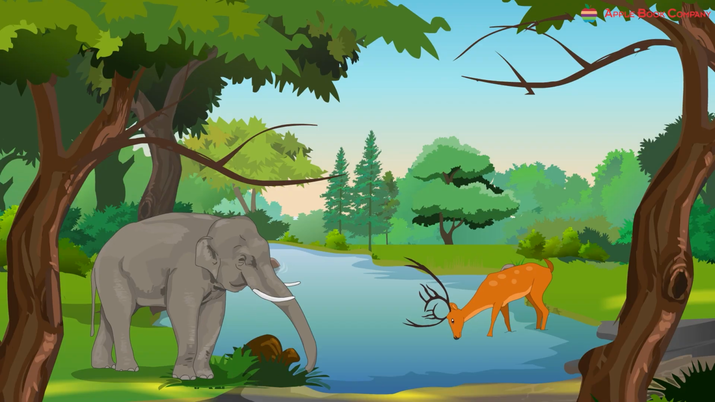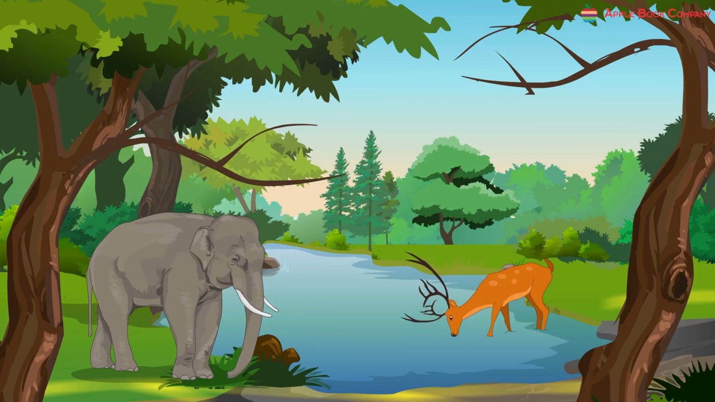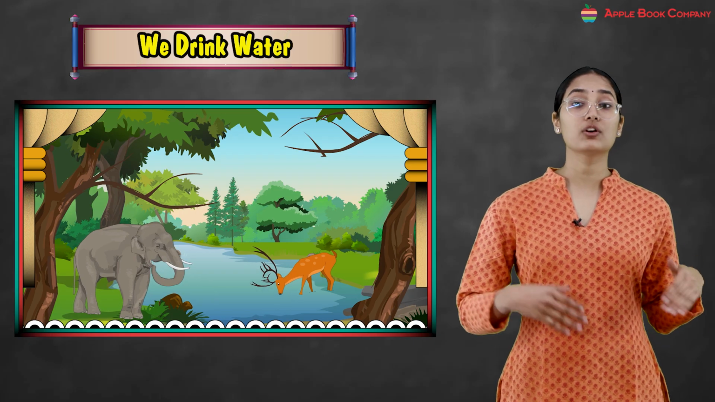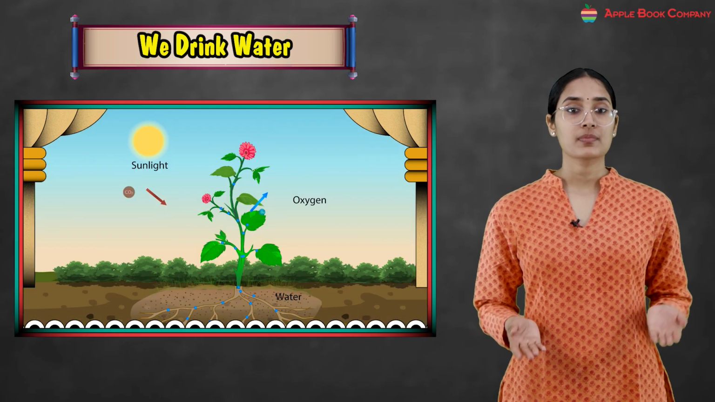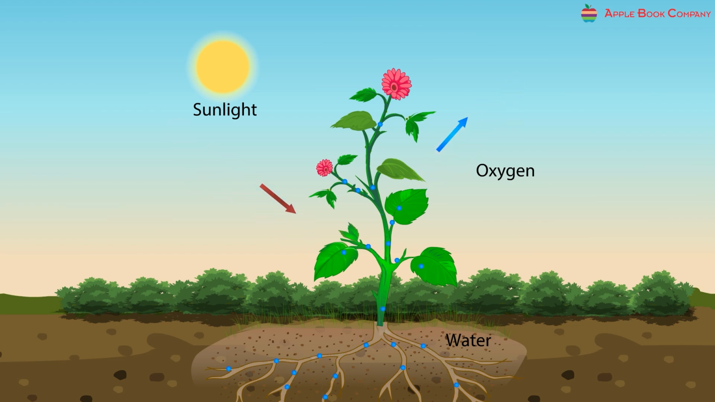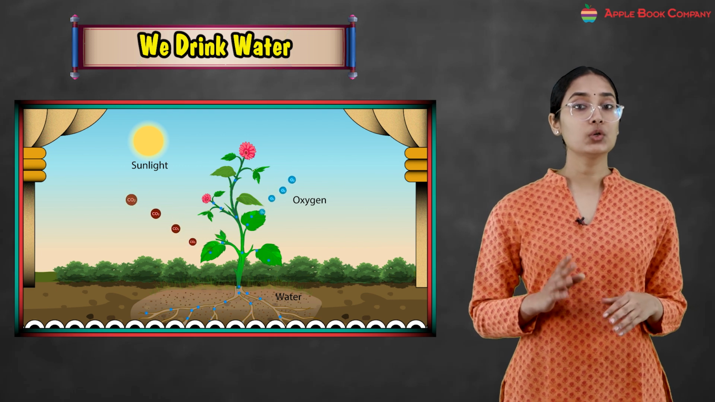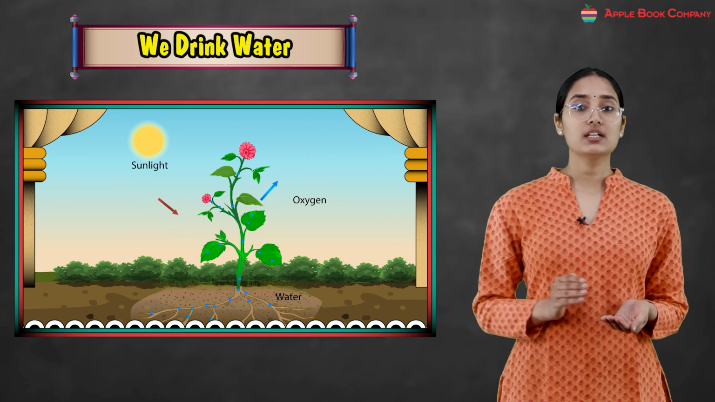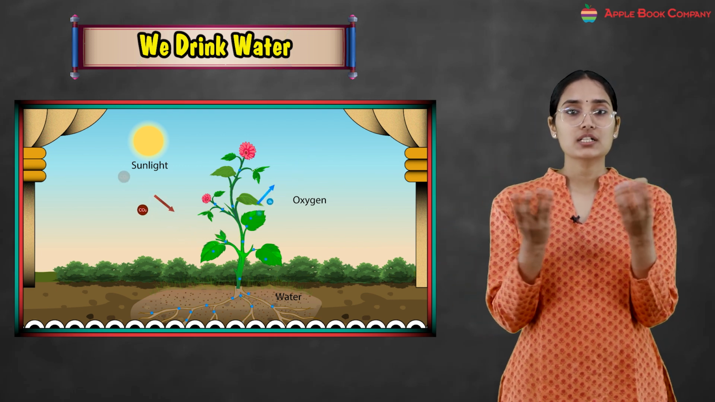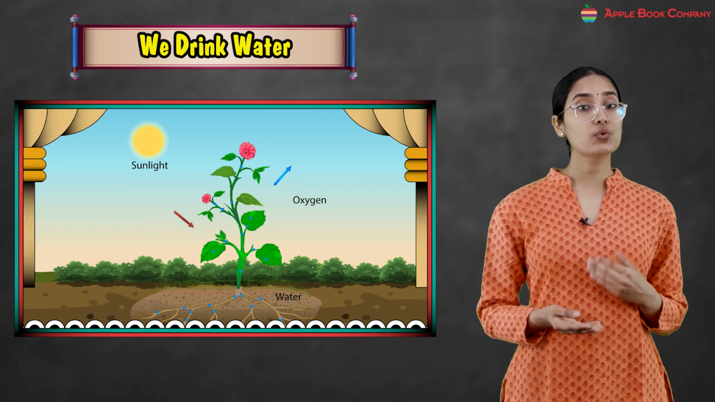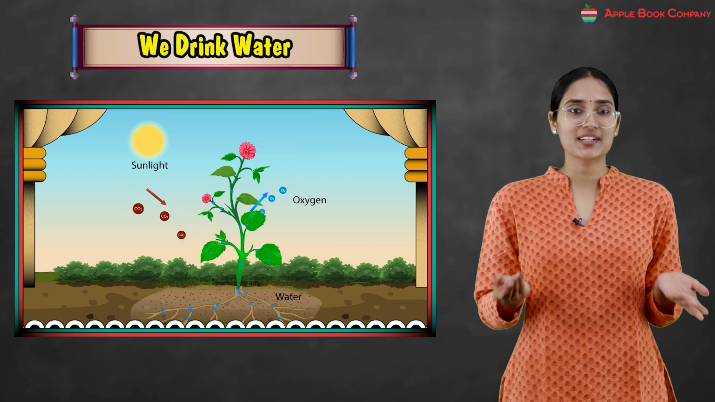Animals and plants also need water just like human beings. Animals need water for drinking and bathing, right? They also drink water, they also bathe just like us. Plants need water too for growing and making food, right? So plants need water for what? Growing their height, growing their flowers, fruits and making food for themselves and also for us.